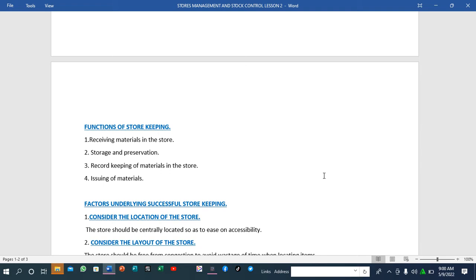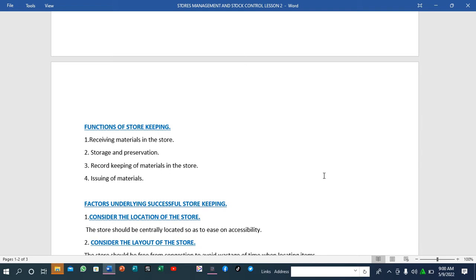The next function is storage and preservation. When the goods have arrived in the store and they have already received them, it is their work to store. When they are storing, they have to ensure that the goods are stored in the right manner so that the goods may not be damaged. When the goods are damaged, they will even lose their value. So they have to ensure that the goods are stored very well, and they also have to ensure that they are preserved. We have some goods that are highly perishable, so they have to ensure that they are preserved. We also have record keeping on materials in the store.